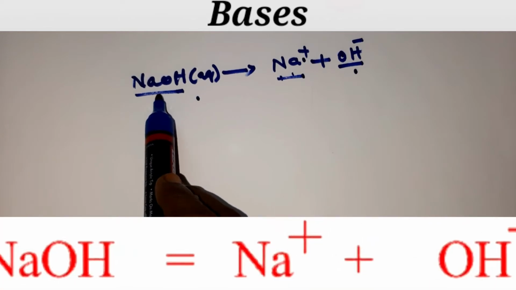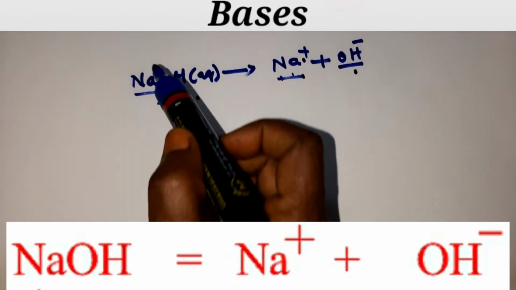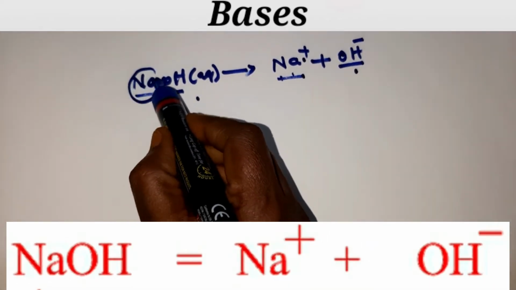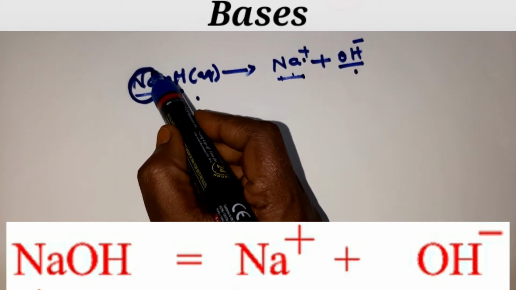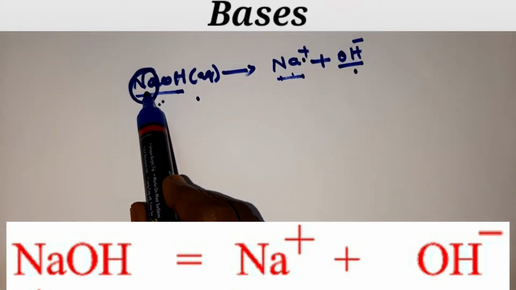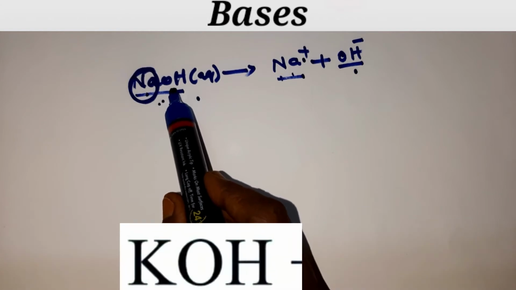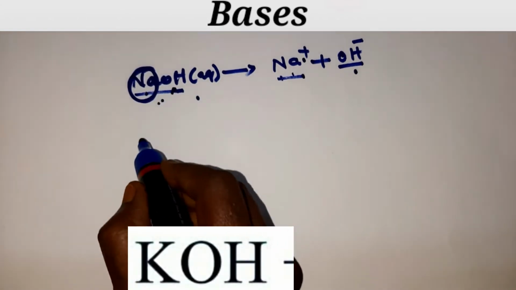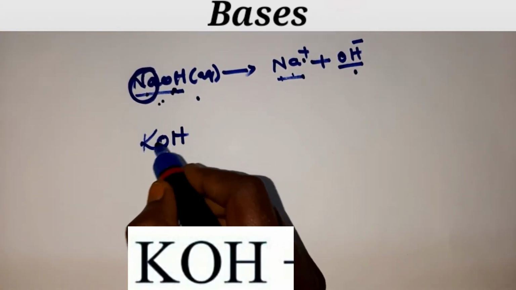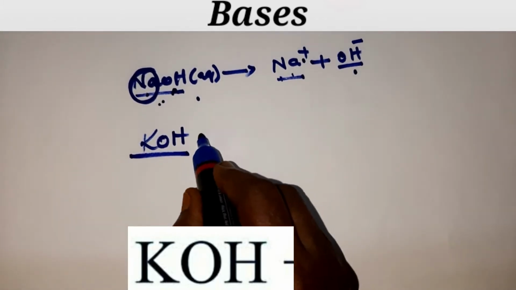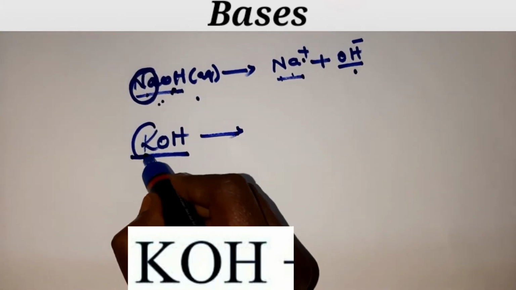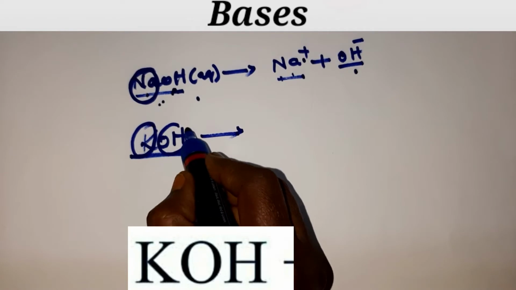Sodium is a metal, so when it starts with the metallic ion and ends with the OH group, or hydroxide group, or hydroxyl group, we call it a base, children. Even you can take potassium hydroxide, KOH. This is called a base. Why? It starts with a metallic ion and has an OH group.